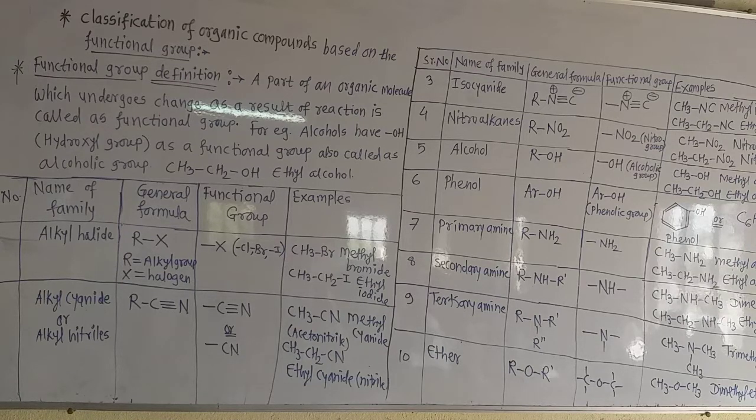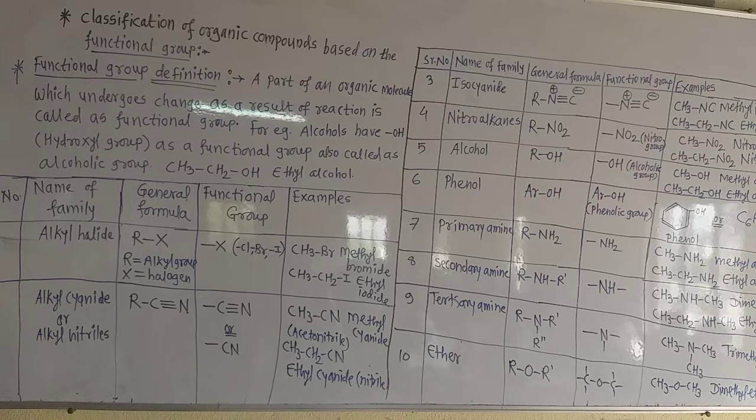Now see the actual definition of the functional group. It is a part of the organic molecule. Suppose there is the organic molecule CH3CH2OH, that is ethyl alcohol. Now the functional group is the part of that organic molecule. In alcohol that part is -OH.